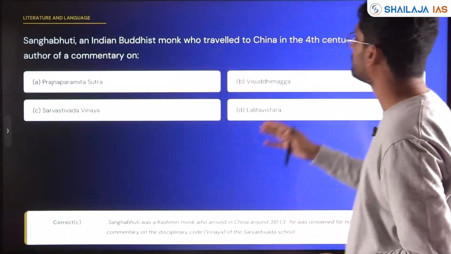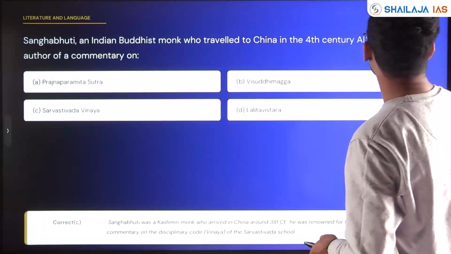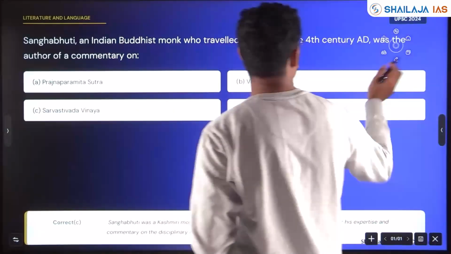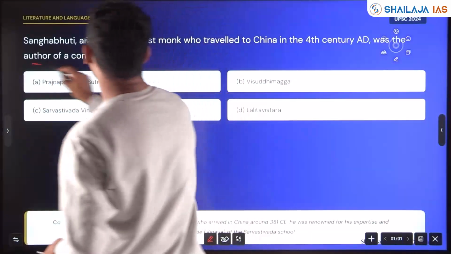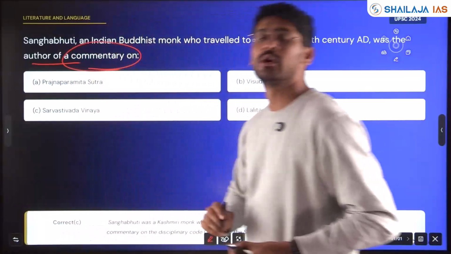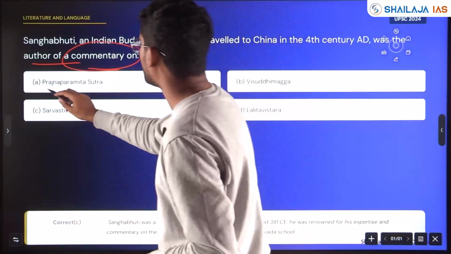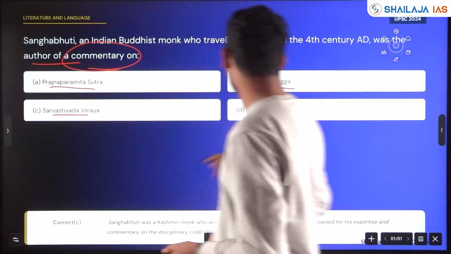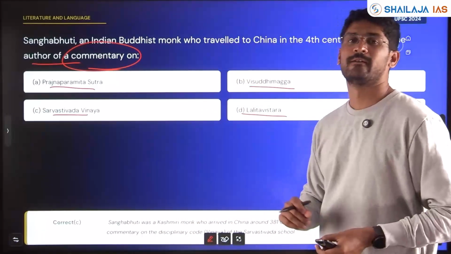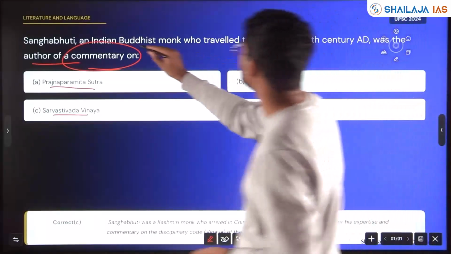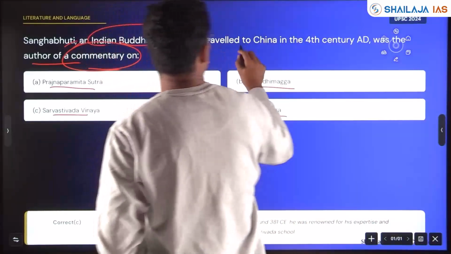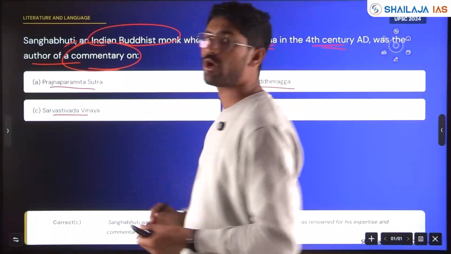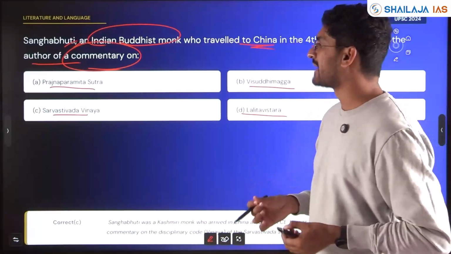Sanghabhuti, an Indian Buddhist monk who traveled to China in the 4th century AD, was the author of a commentary on... Okay. You need to know which authors wrote which commentary. Prajna Paramita Sutra, Visuddhi Magga, Sarvastivada Vinaya, Lalita Vistara. Sanghabhuti, an Indian Buddhist monk, traveled to China in the 4th century AD during the Gupta period, and he wrote a commentary on which one? For this you need factual knowledge.